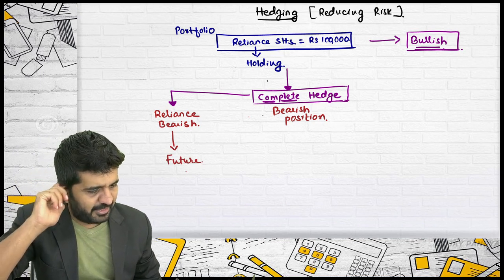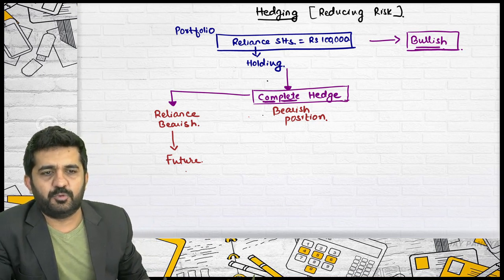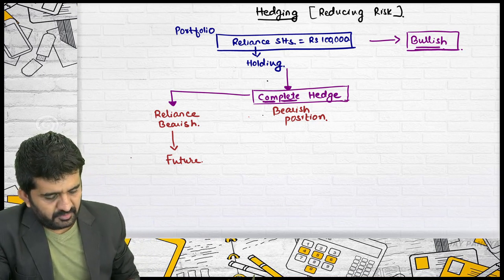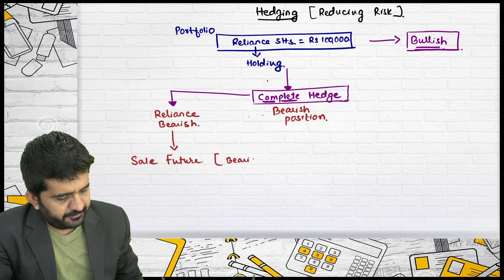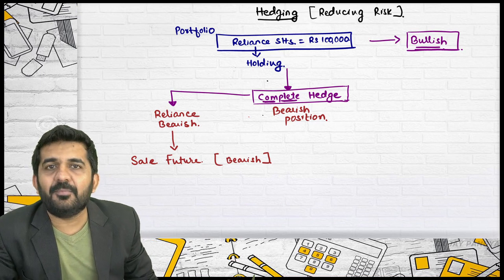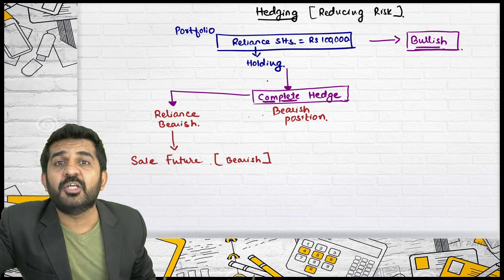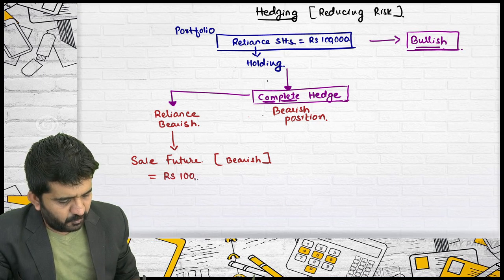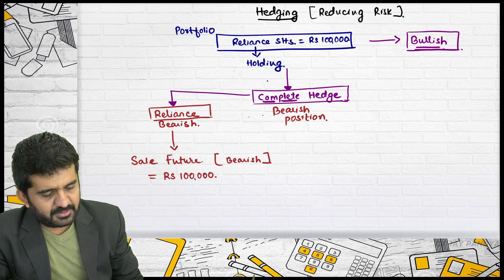Mac, you are on the line. Can you tell me, is purchasing a future a bearish position or is selling a future a bearish position? Selling the future is a bearish position. Sell future is a bearish position. So, if you are becoming bearish in Reliance, sell future of how many rupees? You should sell future worth rupees 1 lakh of Reliance.